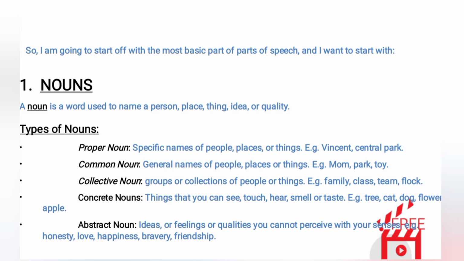Common noun. General names of people, places or things. Examples: mom, park, toy. Collective noun. Groups or collections of people or things. Examples: family, class, team, flock. Concrete nouns. Things that you can see, touch, hear, smell or taste. Examples: tree, cat, dog, flower, apple. Abstract noun. Ideas, feelings or qualities you cannot perceive with your senses. Examples: honesty, love, happiness, bravery, friendship.